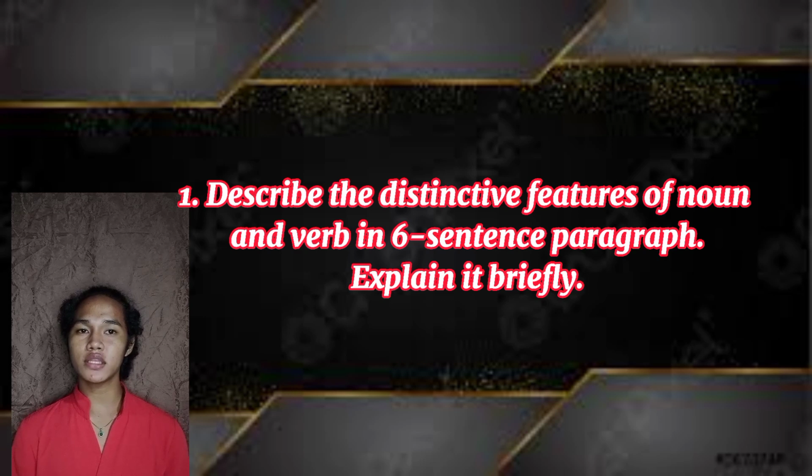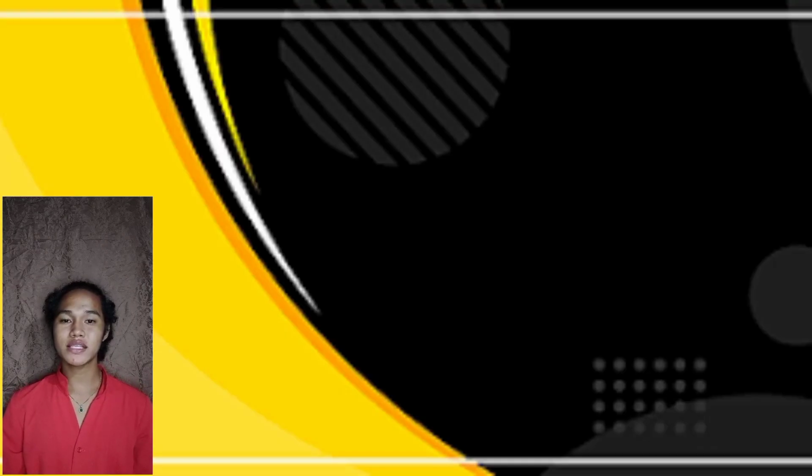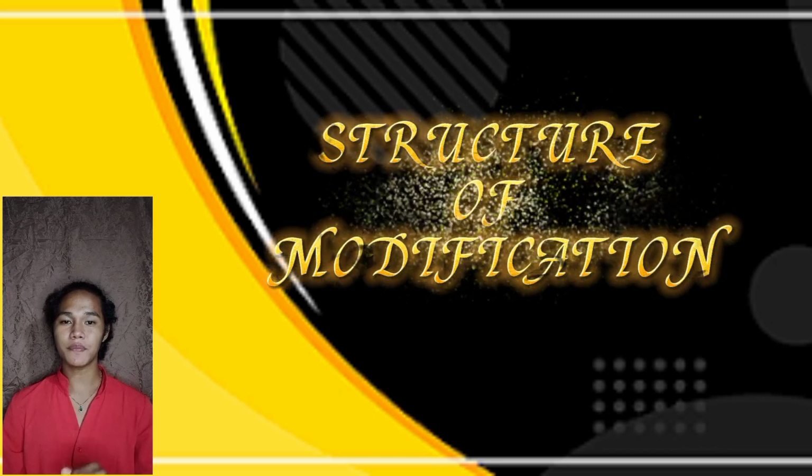So before we go on to the next topic, I have one question for all of you. Describe the distinctive features of nouns and verbs in a six-sentence paragraph. Explain it briefly. Our next topic is all about the structure of modification.